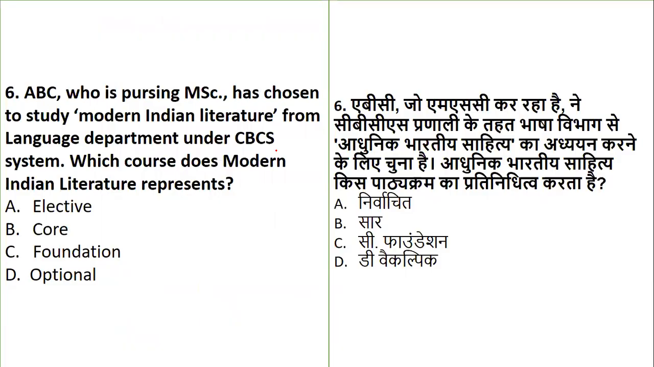Now, question number 6 talks about Mr. ABC, a person who is pursuing an MSc course, has chosen to study modern Indian literature from the language department under the CBCS system. Which course does modern Indian literature represent? Whether it is elective, core, foundation, or optional. From the given list, it indicates what?